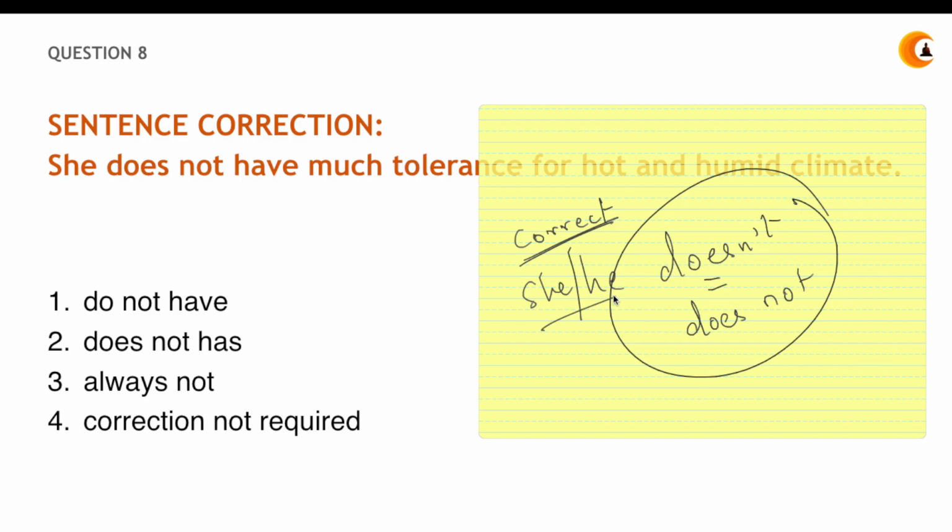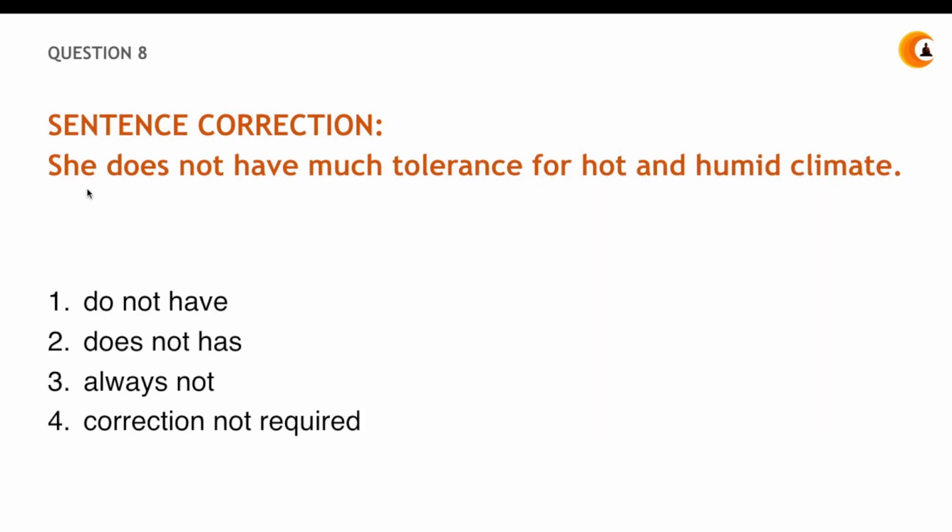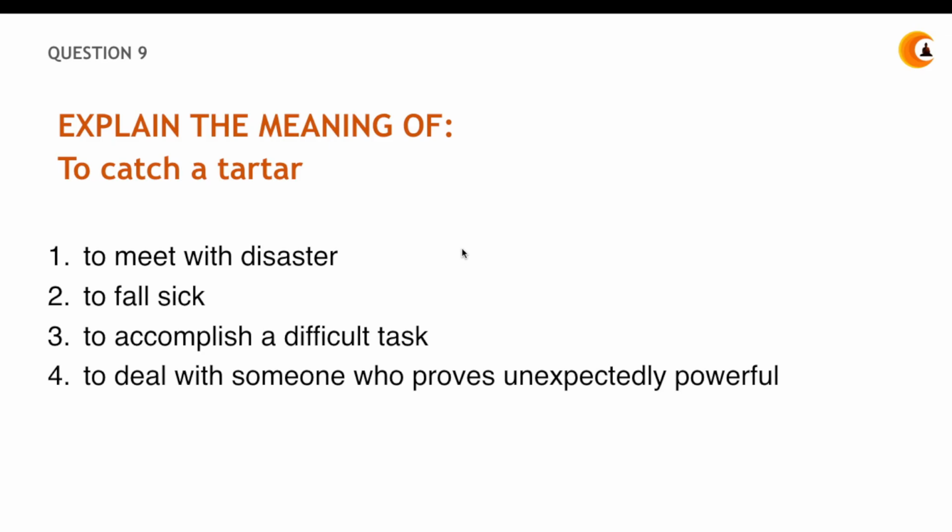So he and she goes with doesn't or does not, and thereby this statement needs no correction. Answer is in option number 4, that is correction not required. Clear? Because the statement is correct. She does not have much tolerance. Had it been she don't have much tolerance, then you would have corrected that don't to does not. But as of now it's absolutely fine.